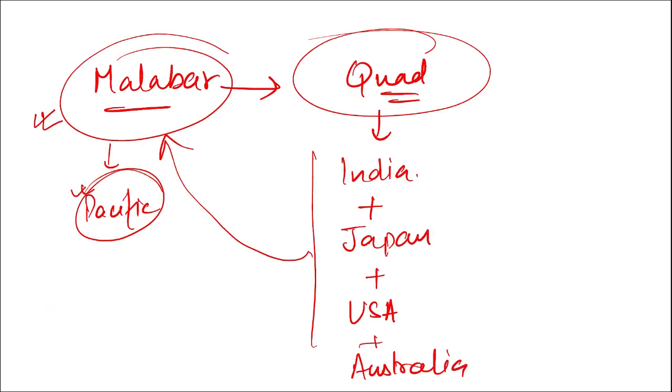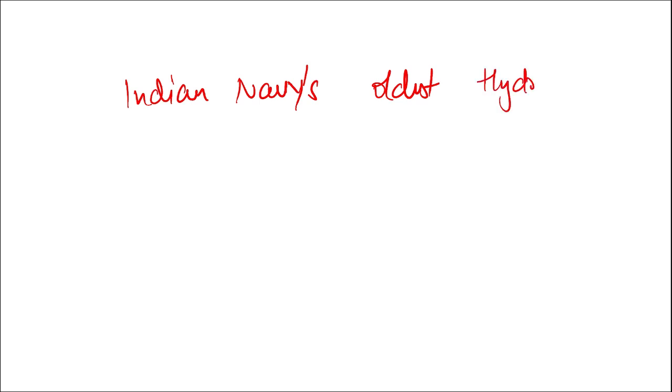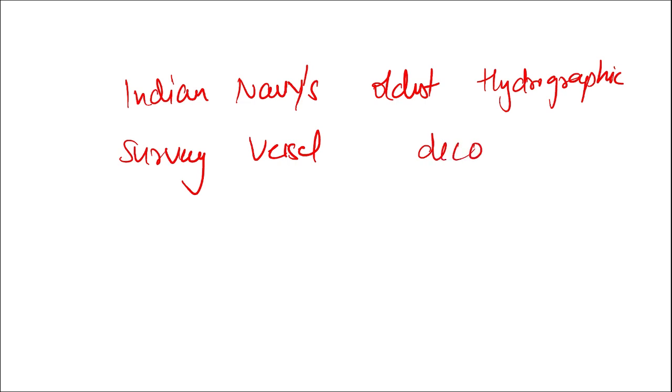And then is your Malabar exercise that is conducted by the Quad countries. And who all are in the Quad countries? India, Japan, USA and Australia are in Quad countries. Now, if I ask you, which is the Indian Navy's oldest hydrographic survey vessel that has been decommissioned recently?